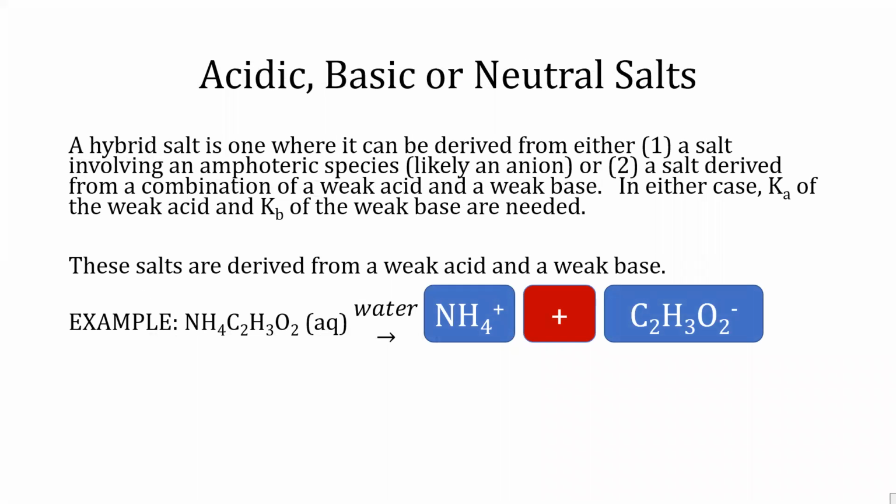If you are working with a hybrid salt, these salts are derived from either one, a salt involving an amphoteric species like an anion, or two, a salt derived from a weak acid and a weak base. In either case, Ka of the weak acid and Kb of the weak base are needed.